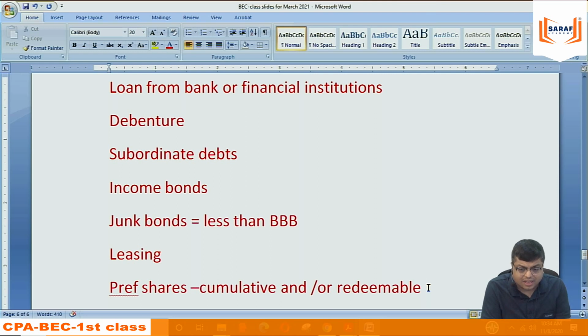Then I will say leasing. In place of purchasing an asset by borrowing money, I have taken the asset on lease for 5 years, 10 years. I will be paying lease rent. We are saying that it is a form of debt funding only. You are not taking the asset on rent for 1 month, 2 months. You are taking the asset on rent for the entire life, paying lease rent against the use of the asset. So that is treated as long-term funding only. Leasing is very famous in many organizations and industries.